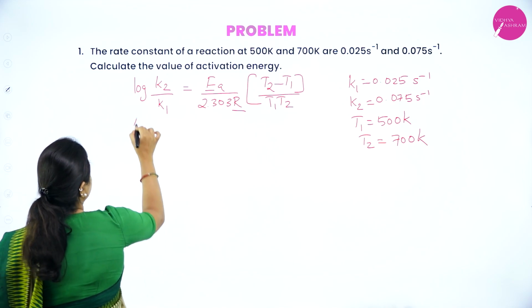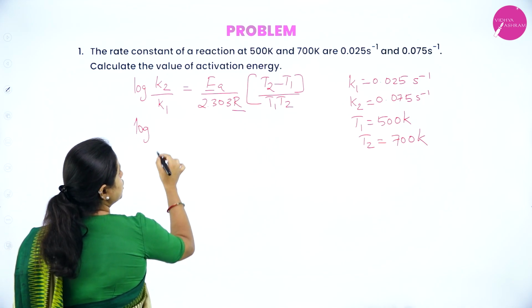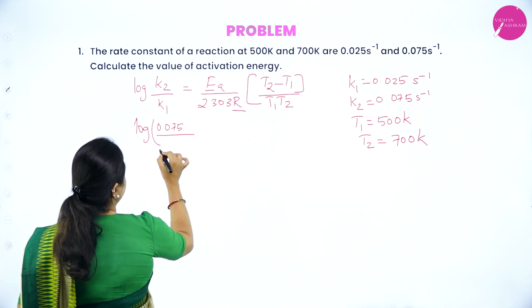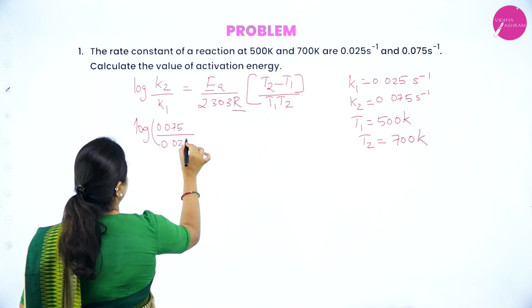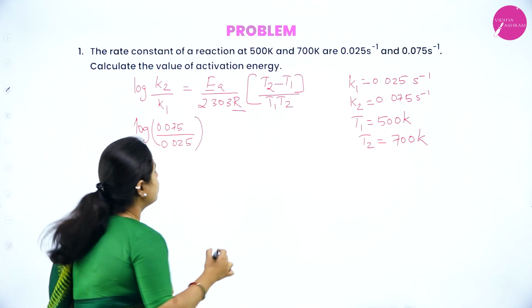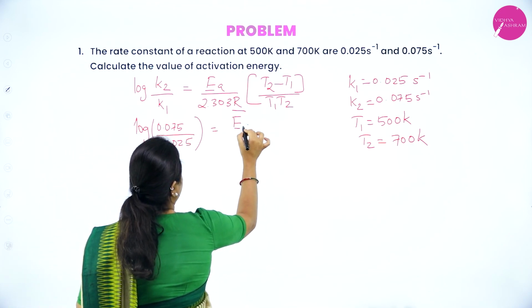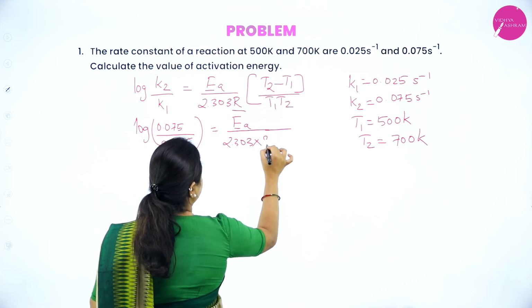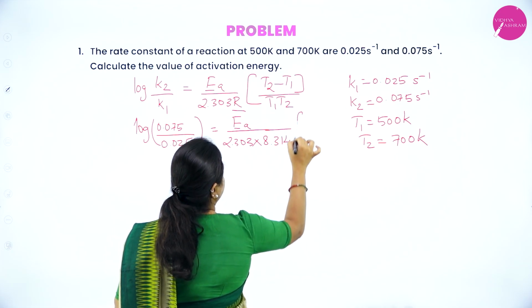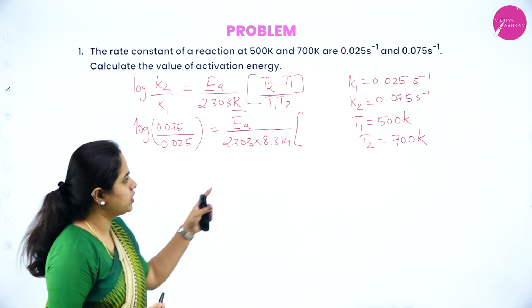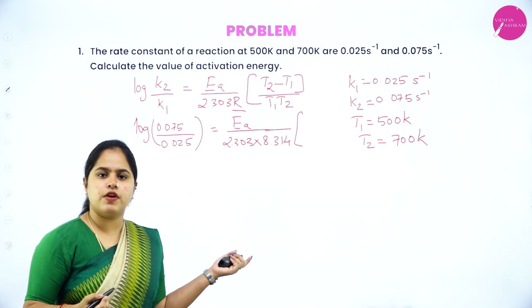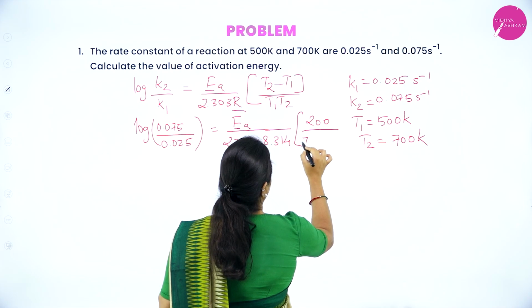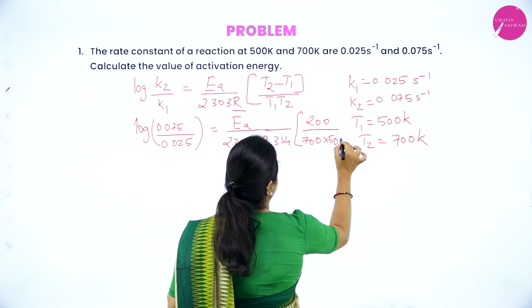EA, right? So log of what is K2? It is 0.075 divided by 0.025, right? Log K2 by K1 will be equal to EA divided by 2.303 into, what is the R value? It is 8.314 into T2 minus T1. What is T2? 700. 700 minus 500 is 200. Yes, 200 divided by 700 into 500.